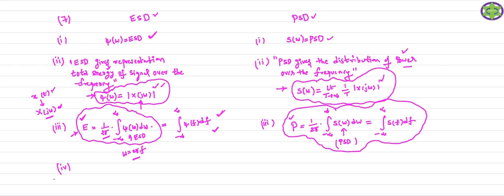When it comes to the fourth property, the autocorrelation function and the energy spectral density function, which is psi of omega, both are Fourier transform pairs. That means if you take the Fourier transform of the autocorrelation function, you should get the energy spectral density function. Or if you take the inverse Fourier transform of the energy spectral density function, you should get the correlation function R of tau. Therefore these two are Fourier transform pairs. So that is the fourth property of the energy spectral density function.